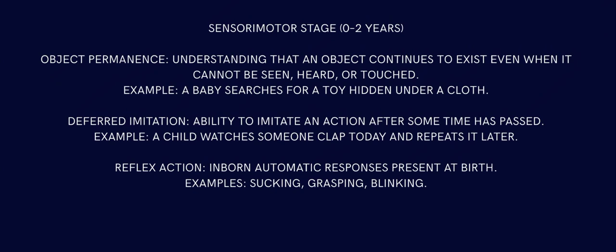Then there is deferred imitation. Deferred imitation is the ability to imitate an action after some time has passed. Example: a child watches someone clap today and repeats it later. So that is simple deferred imitation. Family is the child's first teacher, and the child learns from people.